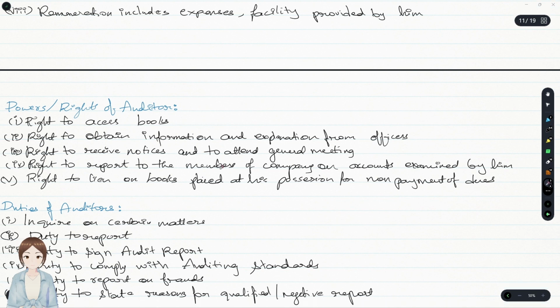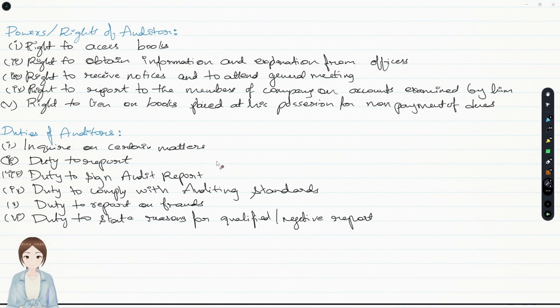And here are the rights and duties of the auditor. What has the auditor come for? The auditors have come to audit the financial statements and give a report. That's it. And auditors have to be accountable to whom? Accountable to its members and investors at large. So with regards to these points, we'll figure out the rights and powers of the auditors and duties of the auditors.